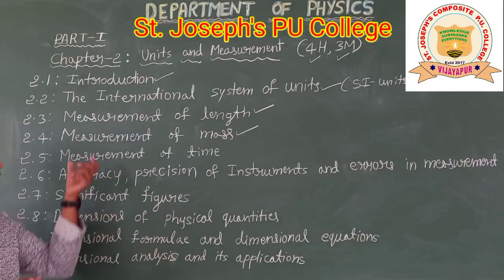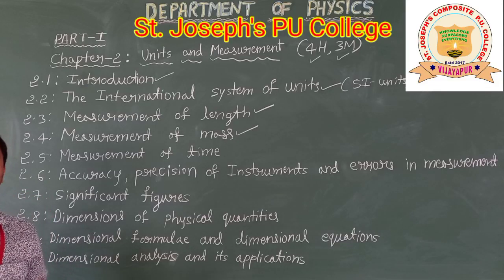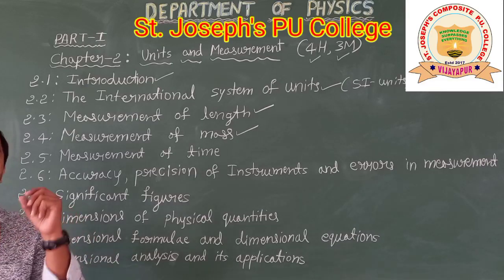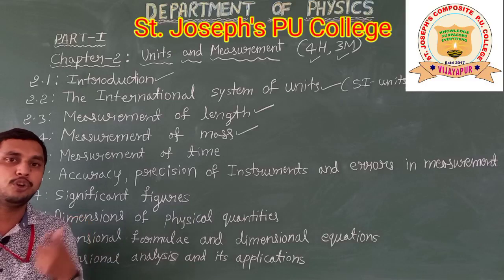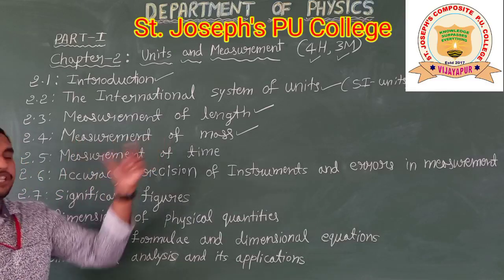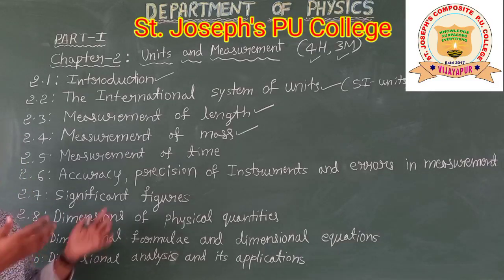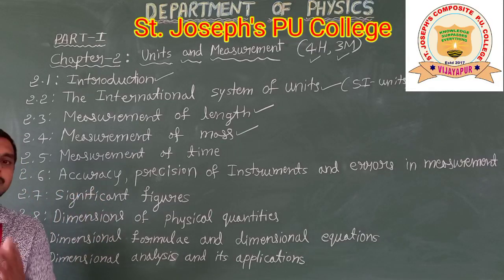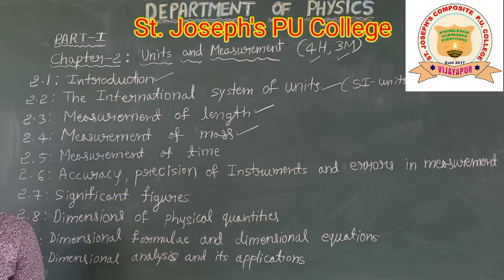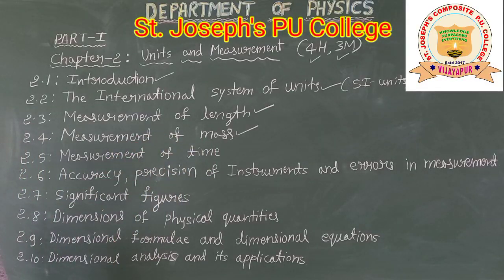And also how to measure smaller masses, for example, the mass of an electron, the mass of a nucleus, the mass of an atom. That is under measurement of mass. As well as common measurements that you already know, what you saw in the grocery shops, and how to measure your weight. All of that is under measurement of mass.